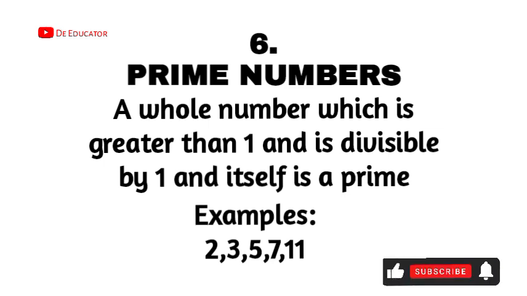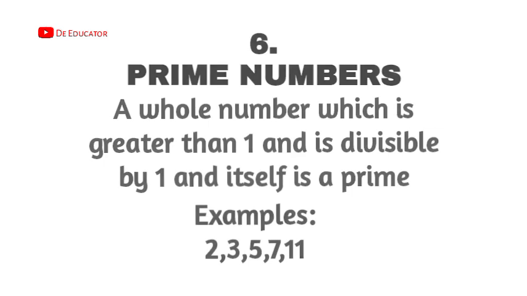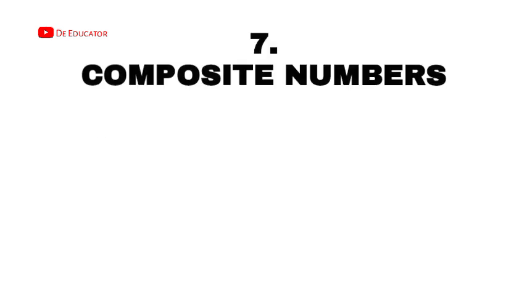And one thing you must take note of is that 2 is a prime number, and 2 is the only even prime number. All other prime numbers are odd numbers. So one of the tricks for you to determine prime numbers in a particular question is that when you see an even number, just eliminate it, because even numbers are not prime numbers, meaning that it is only 2.